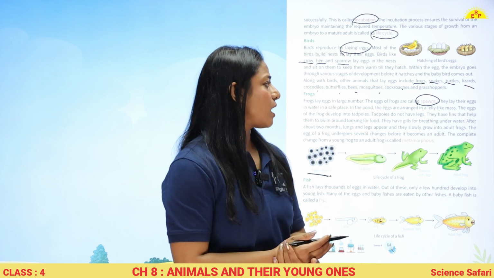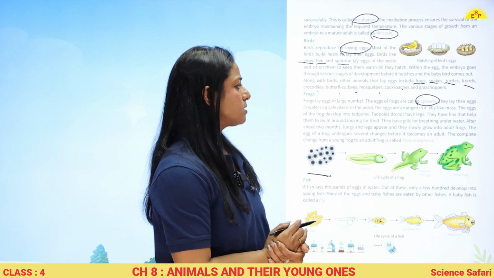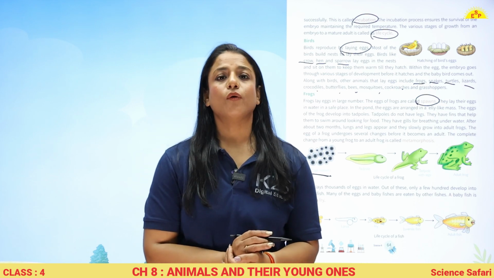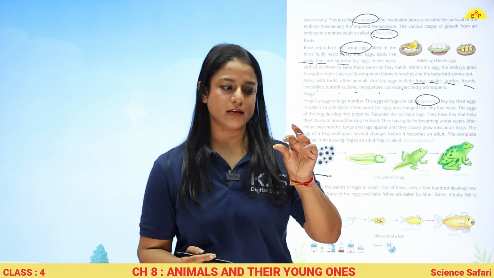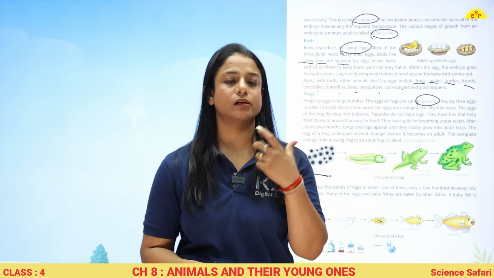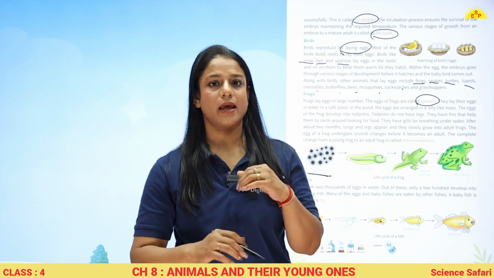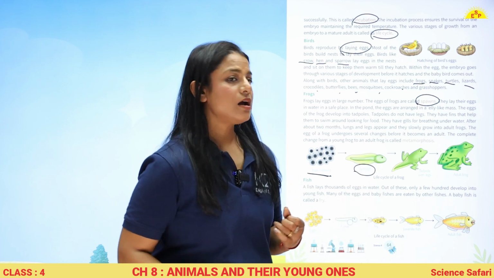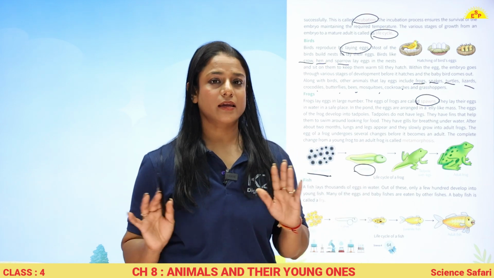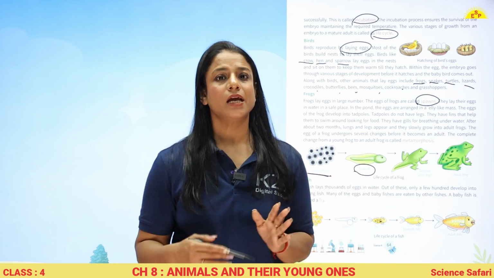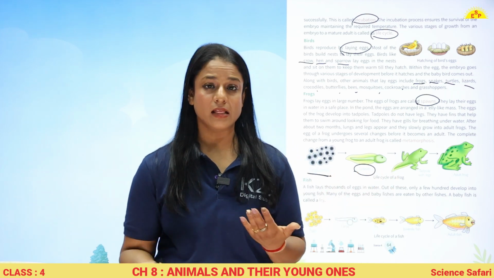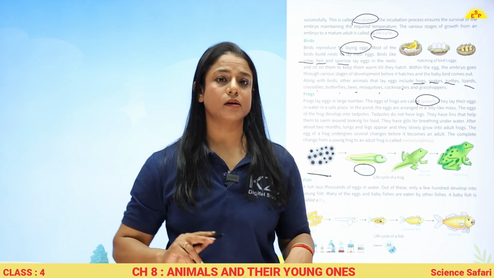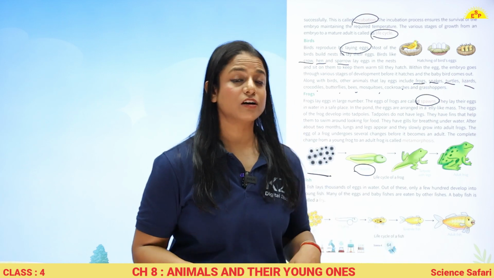In the pond, the eggs are arranged in a jelly-like mass. The eggs of the frog develop into tadpoles. तो वो जो eggs हैं, so that it can be protected in water, वो एक jelly like mass में होते हैं and then when they hatch, tadpole comes out. Correct? और ये जो tadpoles होते हैं, इनके अभी कोई lungs नहीं होते, they breathe through their gills and they have fins to swim in water and to search for their food.